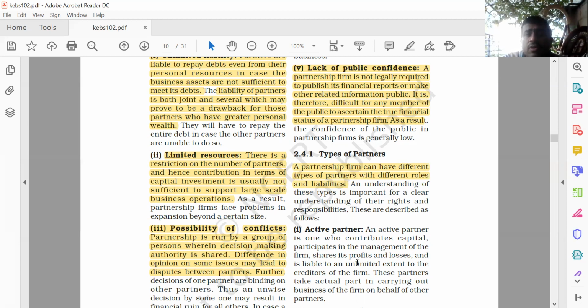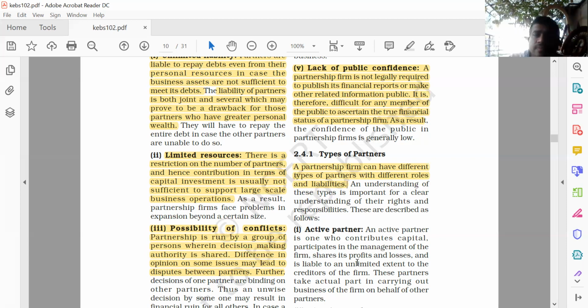It means they want to say unlimited liability. Clear? So an active partner is a person who contributes capital to the firm, takes part in the management of the firm, bears the profit or loss of the firm, and has which liability? Unlimited liability.